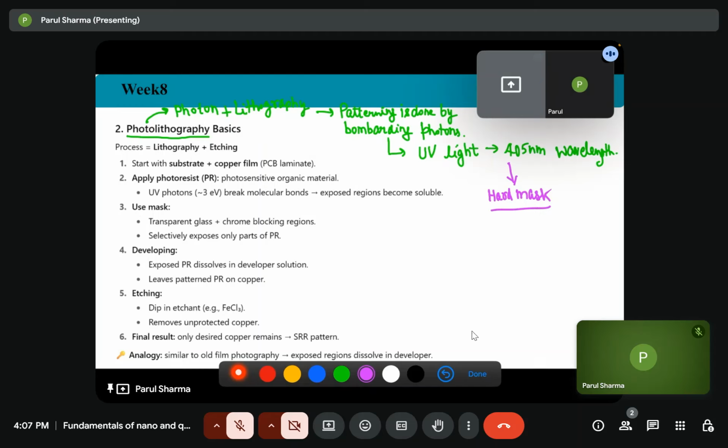So how can we understand the process? Suppose we have the substrate, and on top of the substrate we have the copper film.